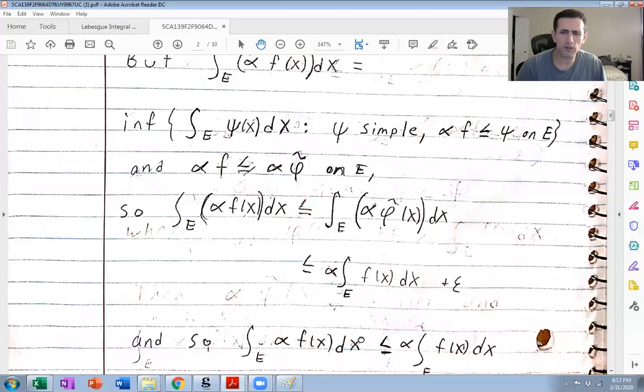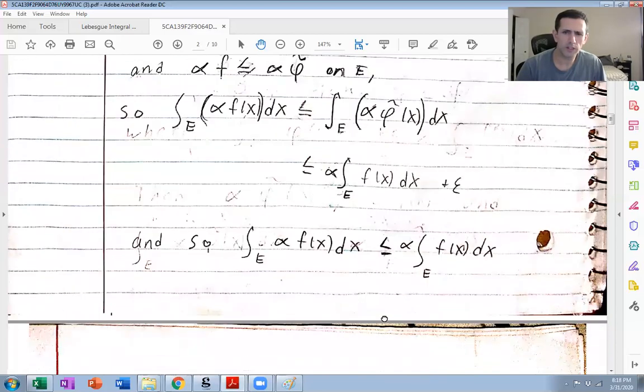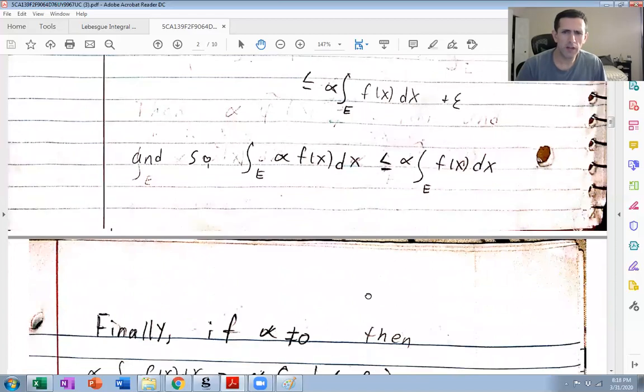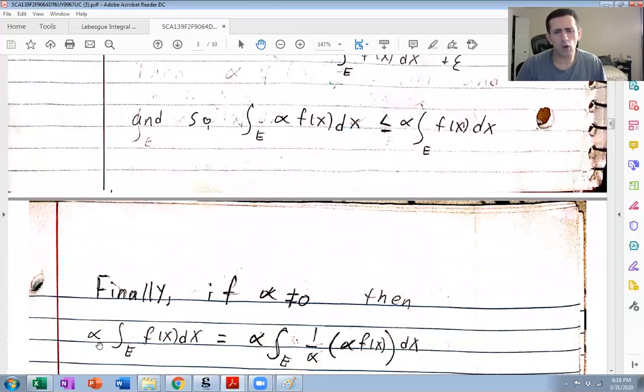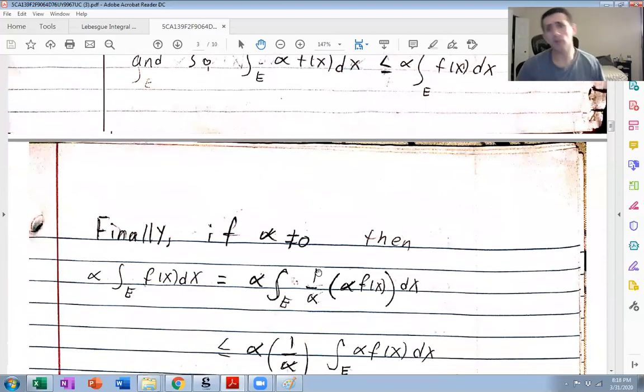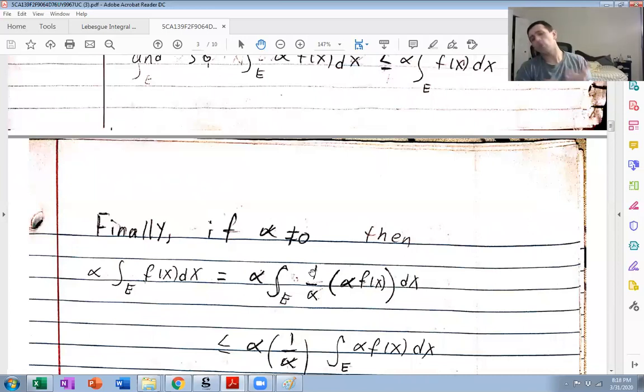So how do we prove the other direction? Well, we do a little bit of a trick. It's an easy trick. If alpha is not 0, then I'm going to write this integral here in this funny way, multiply and divide by alpha. I'm going to do that because 1 over alpha is not 0, so I can pull it out. We proved that regardless of whether alpha is positive or negative, I can pull it out and get less than or equal to.